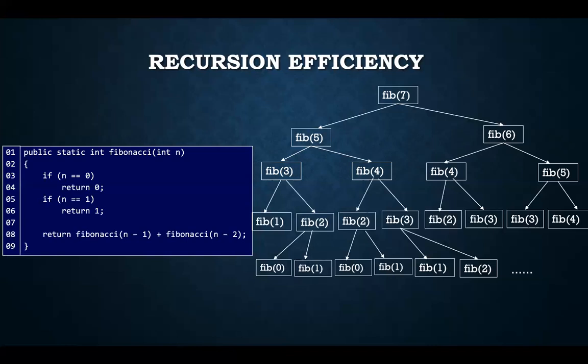The first factor, the overhead associated with function calls, does not pertain specifically to recursive functions, but is true of functions in general. In most implementations of Java and other higher-level programming languages, a function call incurs a certain amount of bookkeeping overhead. As was mentioned earlier, each function call produces an activation record, that's to say a stack frame on the call stack. Recursive functions magnify this overhead because a single initial call to the function can generate a large number of recursive calls.